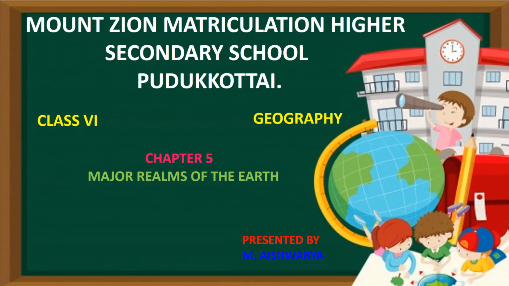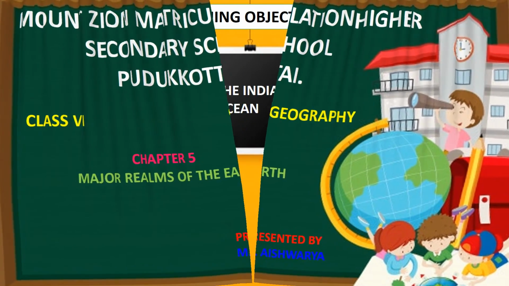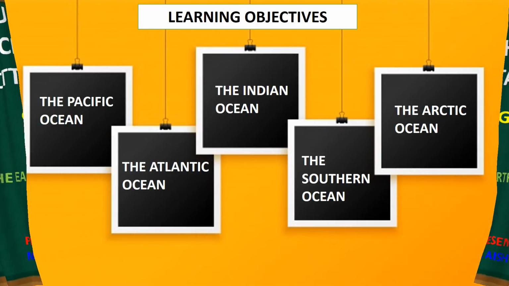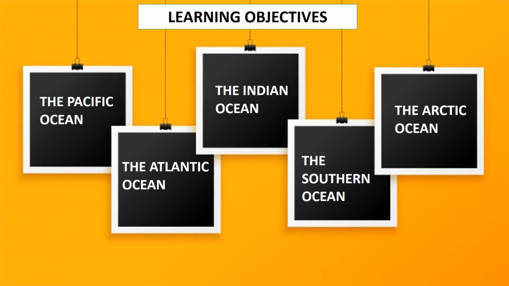Today we are going to see chapter 5, Major Realms of the Earth. In this session we are going to study about the hydrosphere. Hydrosphere is nothing but the area covered with water.